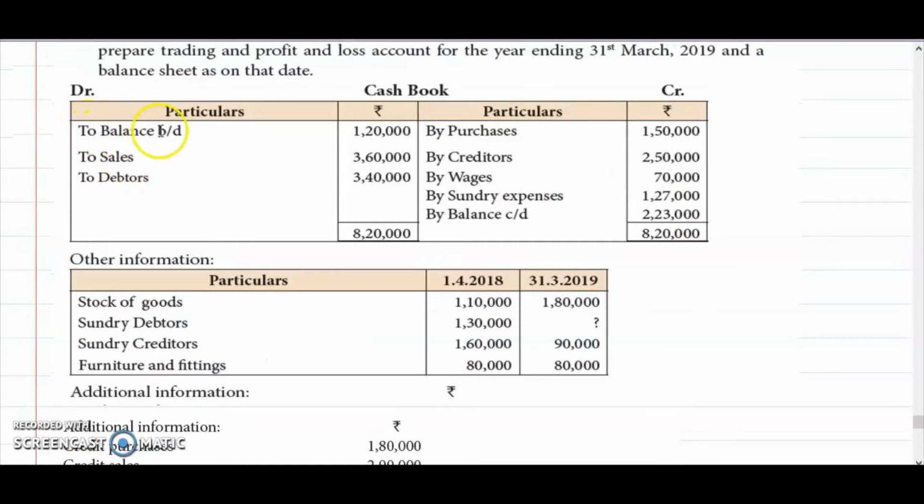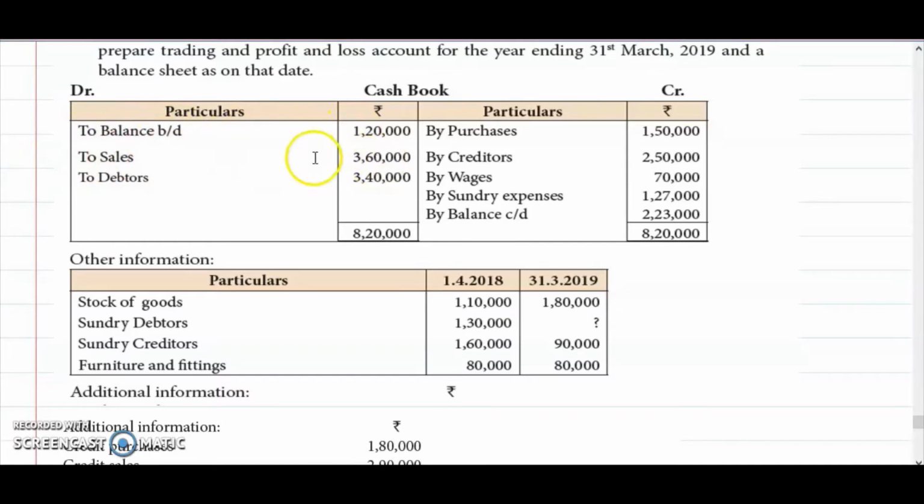So the first item, to balance brought down 1,20,000. In the cash book, we are having a balance of 1,20,000. This amount will not appear in any of the final accounts, because this is the opening cash of 1,20,000. At the year end, we are having this much, so this will appear in the balance sheet. This will not appear. If opening capital is not given, this amount will be taken into account. Since closing is straight away given and opening capital is given, we are leaving this balance brought down. Okay, next what is given?